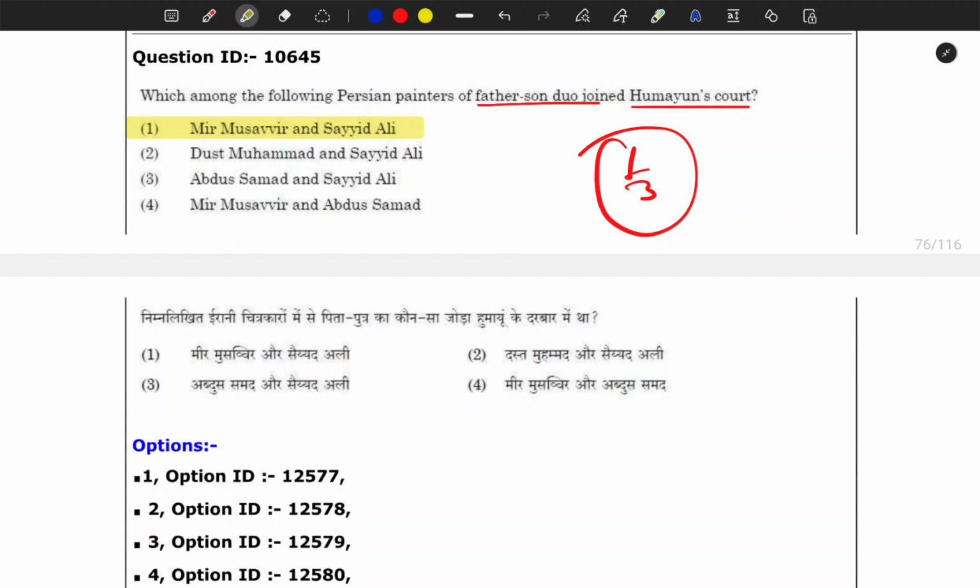Again, I think this is the second question from that Mughal painting. They have asked 2 or 3 questions from painting. So art and architecture, painting, sculpture is very important for your exam. Like I already stressed in the last lecture, you should always read more and more historical literature, and the literature on historiography basically.